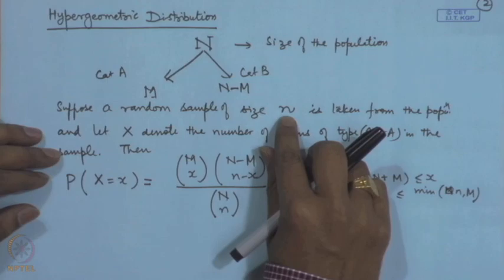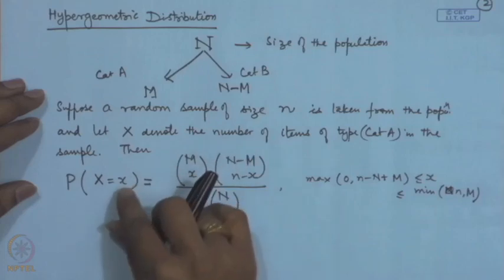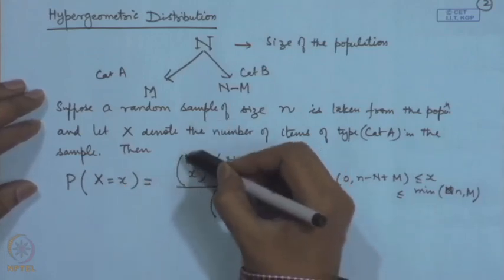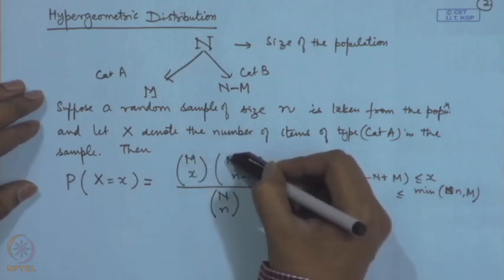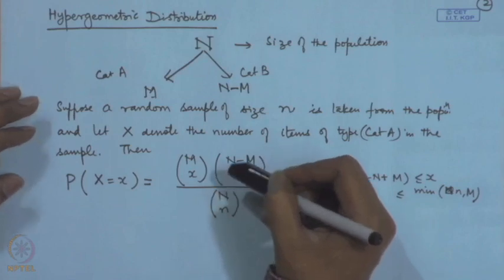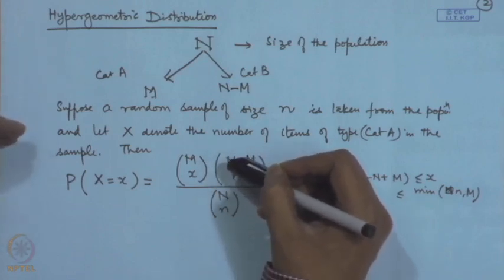Later on, we again take a random sample of size n from the lake. Out of that, you look at how many of them are tagged and how many are untagged. So now this capital M is known to you and capital N is not known to us, and the problem is how to estimate capital N.